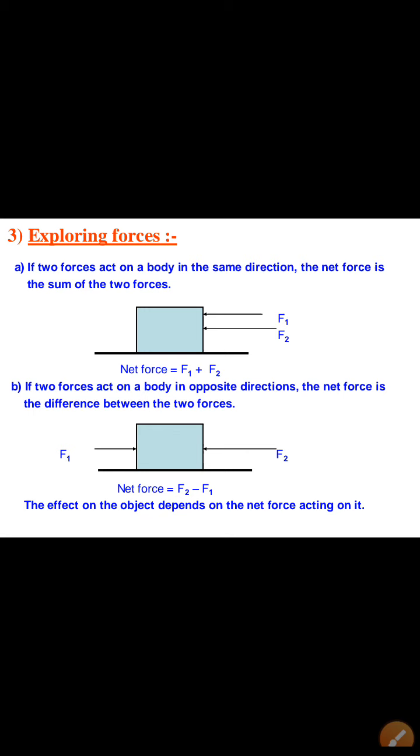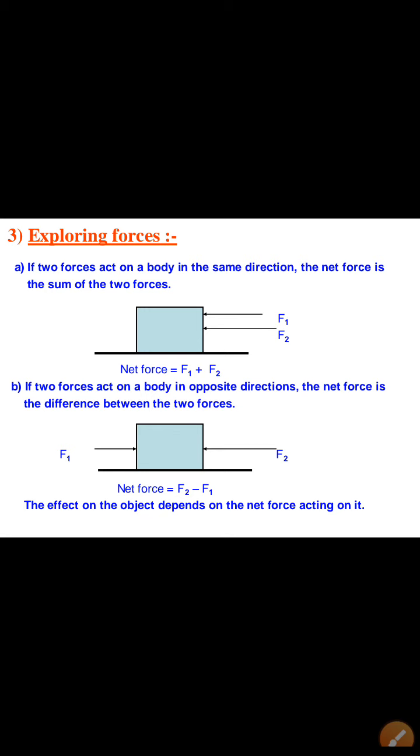Now let's explore the forces. What happens if two forces are applied on an object? Now, we can take the first case. If two forces act on a body in the same direction, the net force is the sum of the two forces. Here in this diagram we can see F1 and F2 are the two forces which are in the same direction. Therefore, the net force on this block is equal to F1 plus F2.